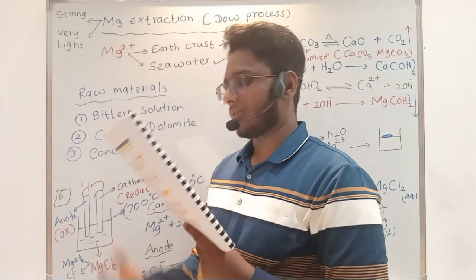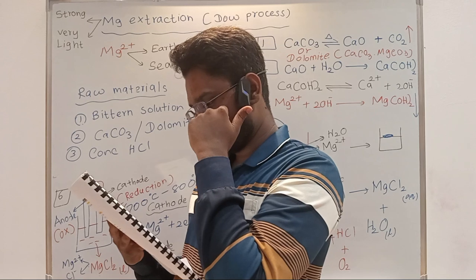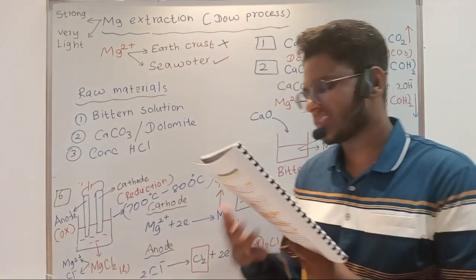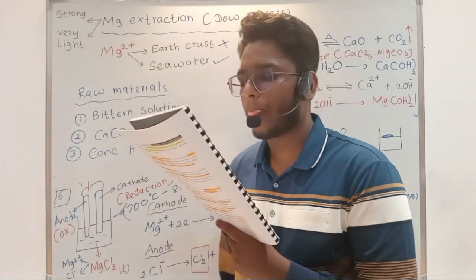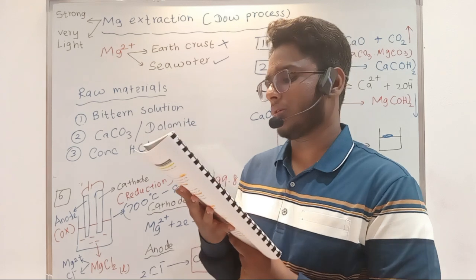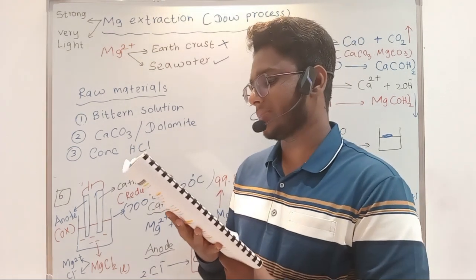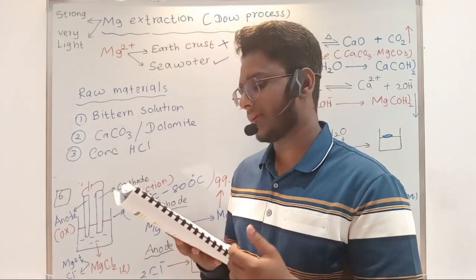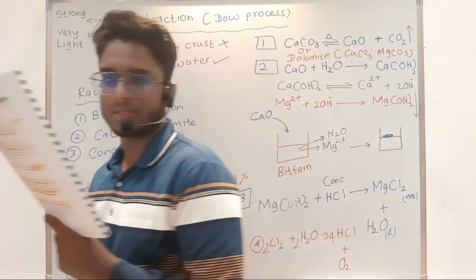Then highlight that magnesium is the second most abundant cation in seawater. They have given magnesium is the most abundant cation in seawater, so highlight that and write second most abundant. The sentence must be like that. Otherwise, if you highlight it as it is, the meaning might change.